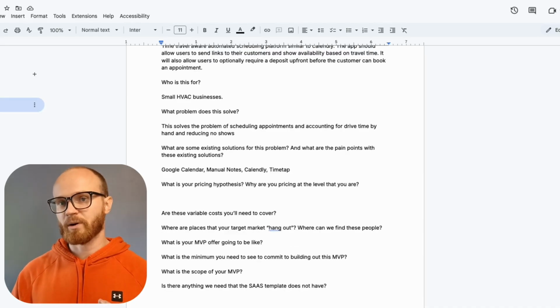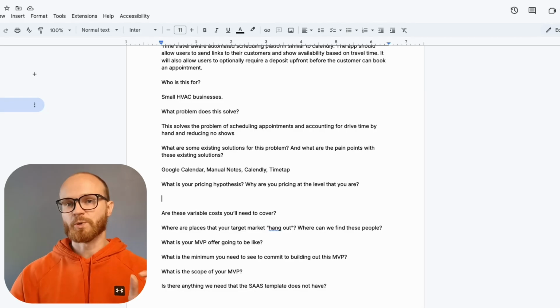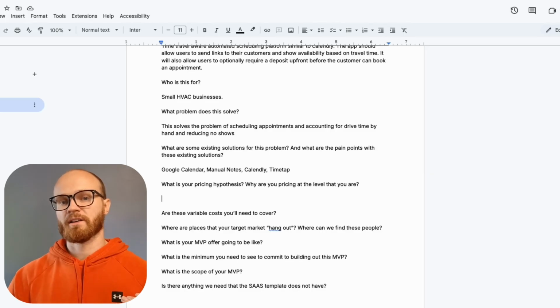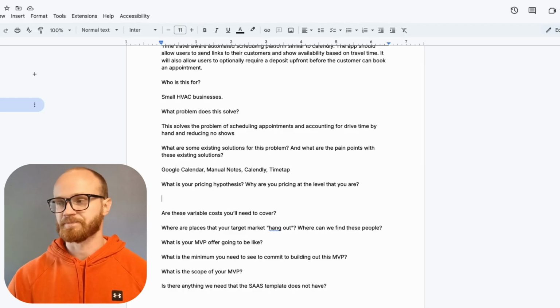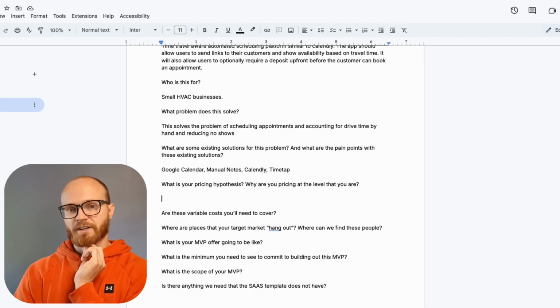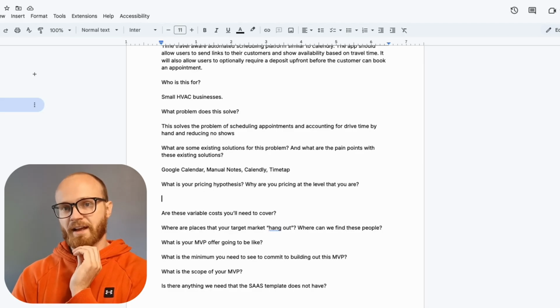So for pricing, I put quite a bit of thought into this. I think the starter plan is going to be $29 a month. And it's going to be usage-based tiers. So $29 a month might get you 50 bookings per month. There will be another tier upgraded to 150 bookings per month at $59 a month. And then finally, maybe a third tier that's kind of like a premium tier, and it allows up to 400 bookings per month for $99 a month. Basically, I think the most important tier is the starter tier at $29 a month.